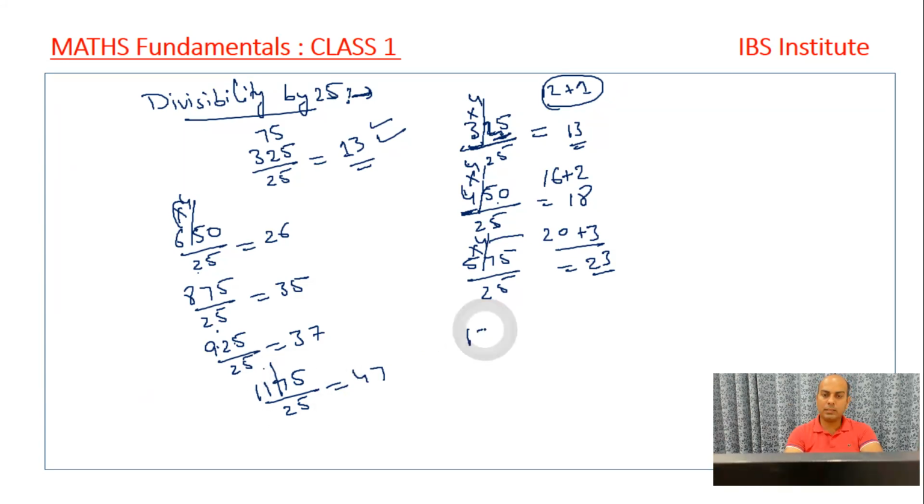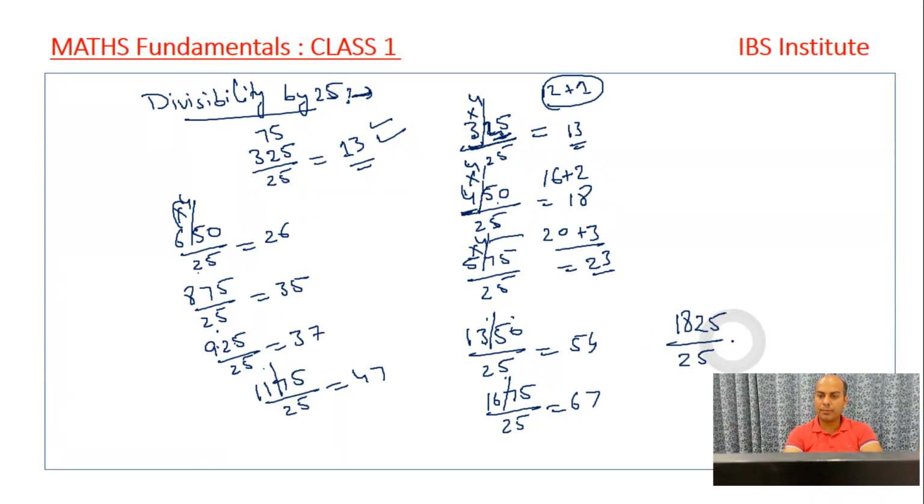If I have to write 1350 divided by 25, 13 4s are 52, and 2, 54, right? If I have to write say 1675 upon 25, so 16 4s are 64, and 3, 67, right? If I have 1825 upon 25, so 18 4s are 72, plus 1, 73 is the answer, right?